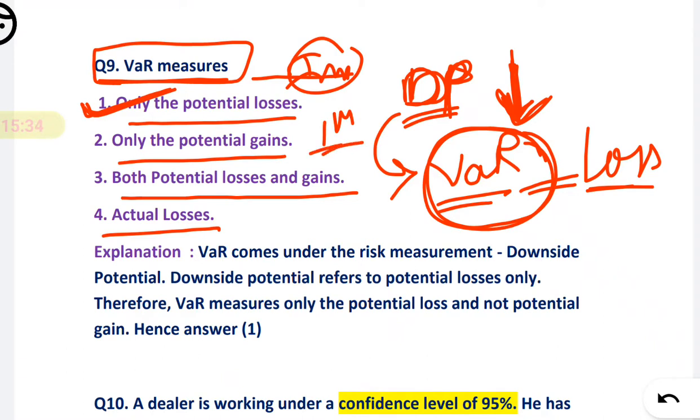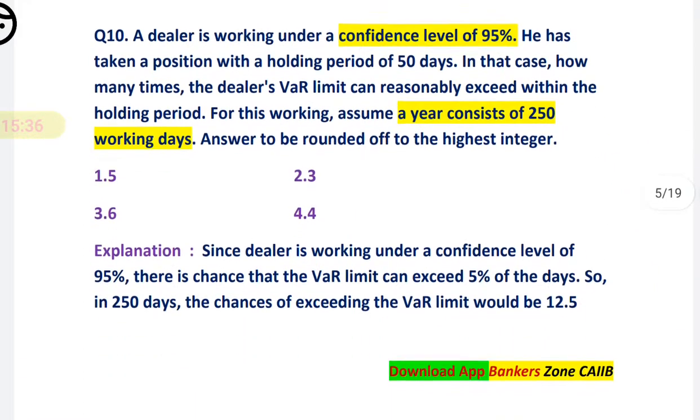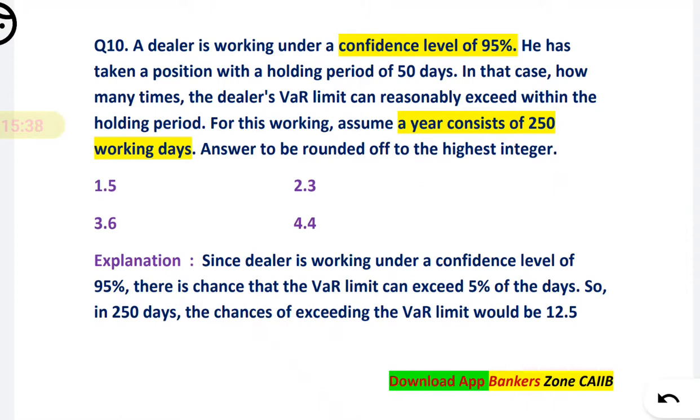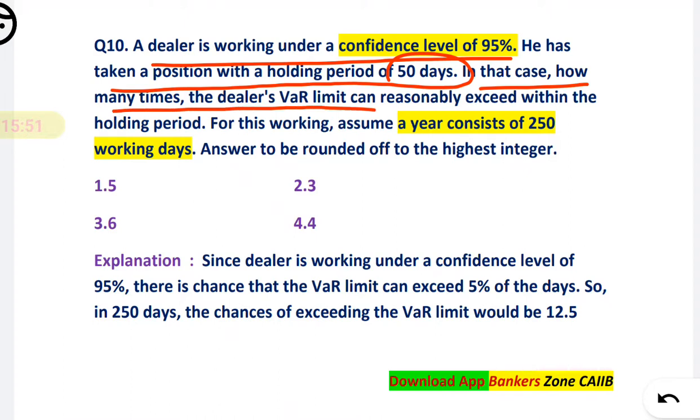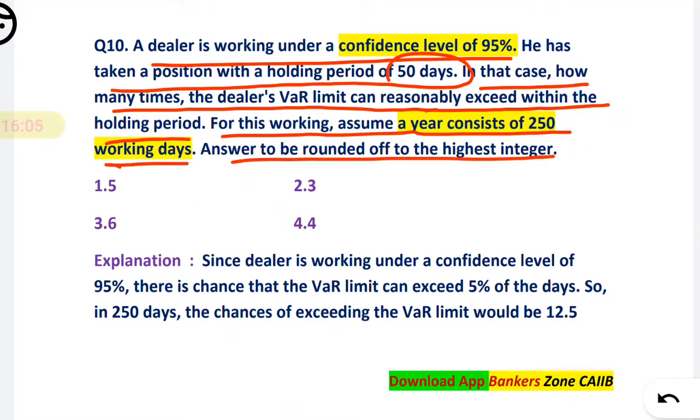Now next, question number 10. A dealer working under a confidence level of 95% has taken a position with a holding period of 50 days. In this case, how many times can the dealer's VAR limit reasonably be exceeded within the holding period? For this working, assume the current year has 250 working days. Answer rounded to the highest integer.